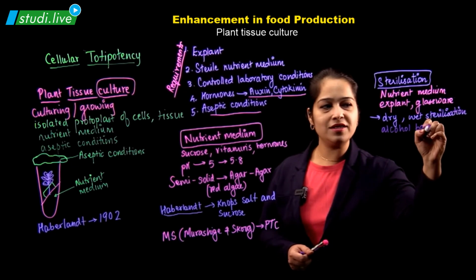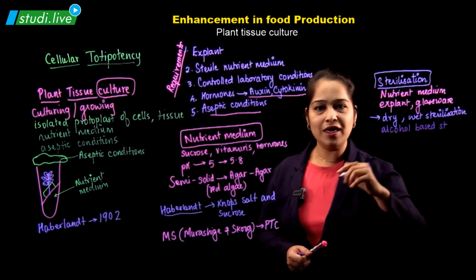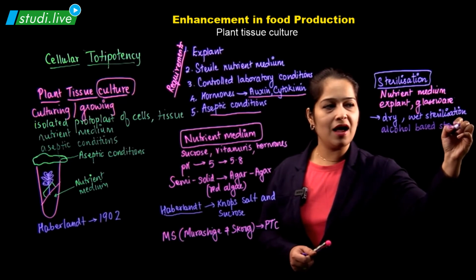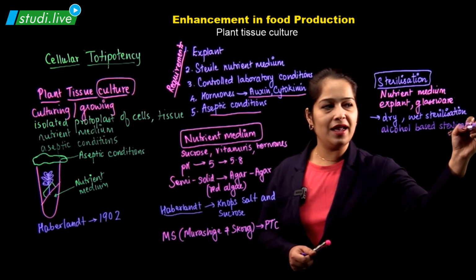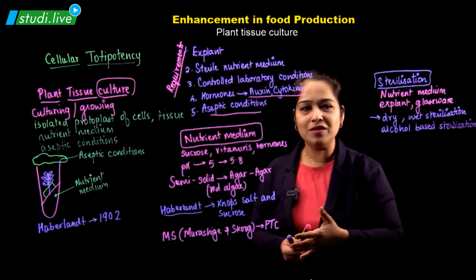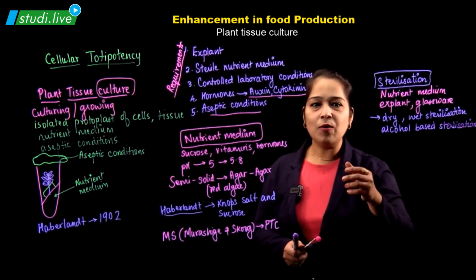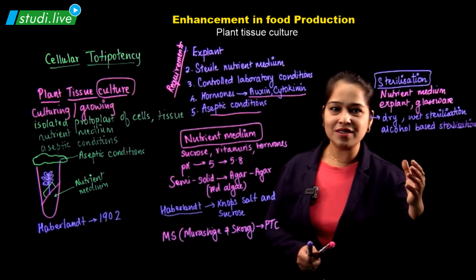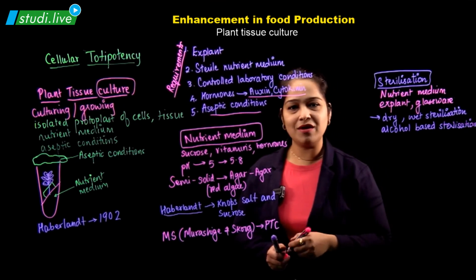This alcohol based sterilization is done for the tables and the person who is handling. So they use alcohol to sterilize their hands or tables. Now, dry sterilization, wet sterilization, alcohol-based sterilization.